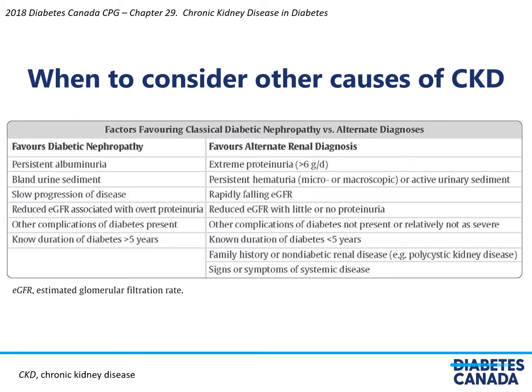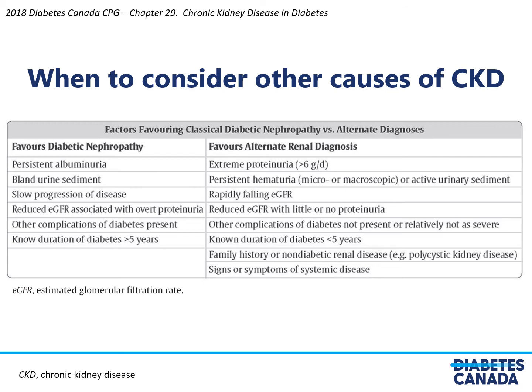So when should we consider other causes of CKD? This table is an important one to remember because it outlines certain factors that may make you think of alternative diagnosis. So for example, if you look at the right side column, cases of extreme proteinuria with greater than 6 grams per day should make you think of an alternate renal diagnosis.